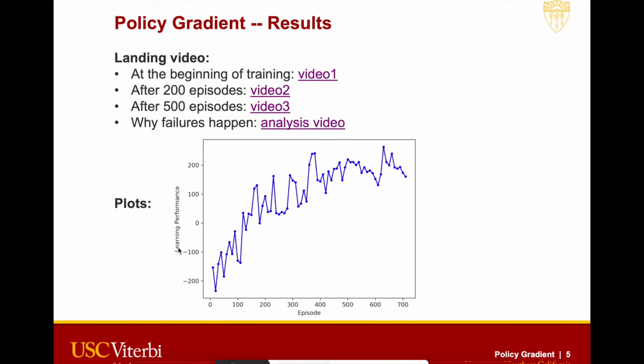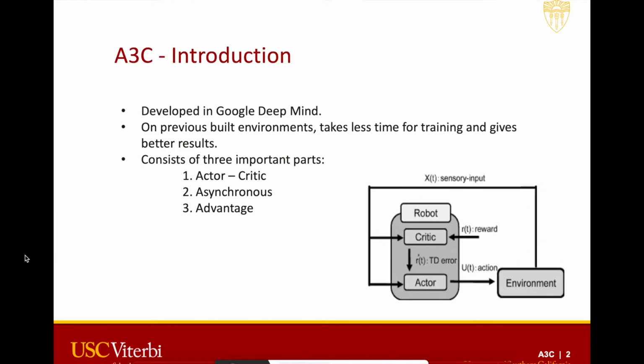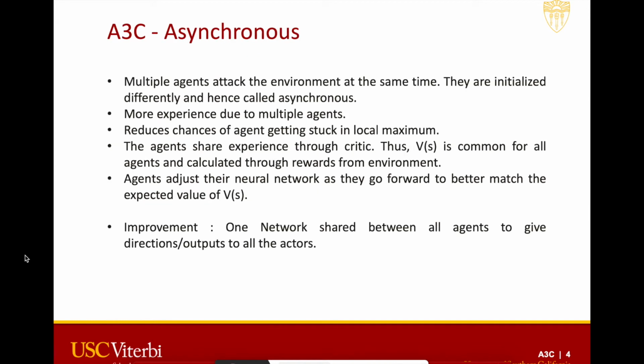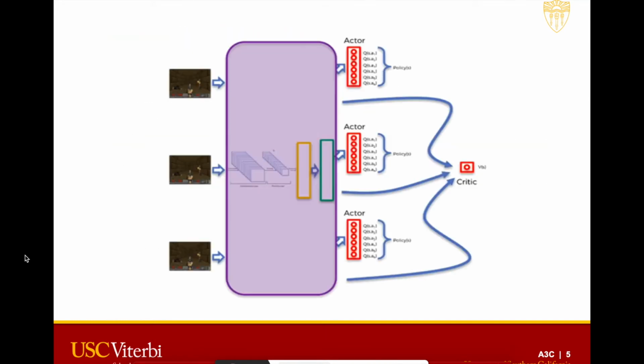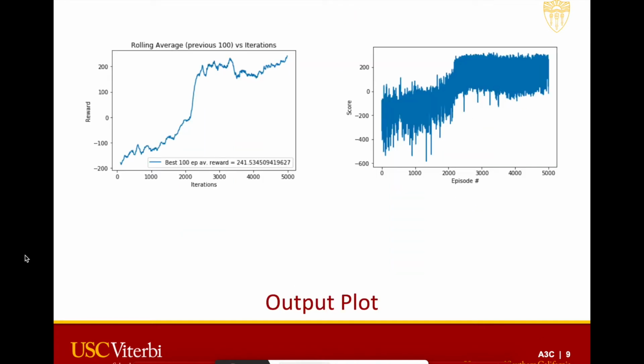The algorithm we tried is the actor critic algorithm. The actor critic algorithm has two parts, actor and critic, and the following slides give in-depth knowledge about it. I'll go directly to the results for the model. The output plots are as such. The left-hand plot shows the rolling average over the previous 100 iterations, and the right-hand plot is the actual rewards for each episode.